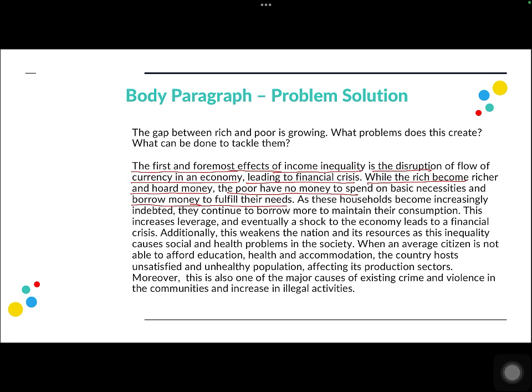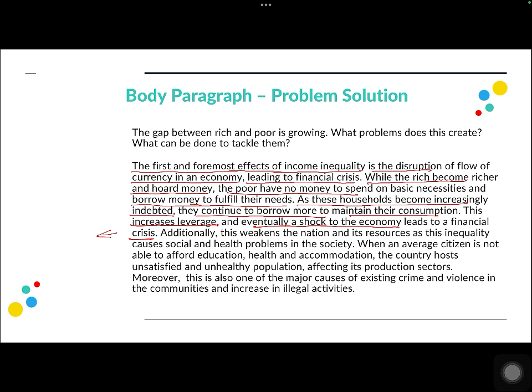So this was my first idea, and an elaboration of that idea as a sub idea. As these households become increasingly indebted, they continue to borrow more to maintain their consumption. This increases leverage and eventually a shock to the economy, leading to a financial crisis. So I have connected this idea to the previous idea, mentioning how income inequality can lead to financial crisis as well, because everything is so consequential in this case.